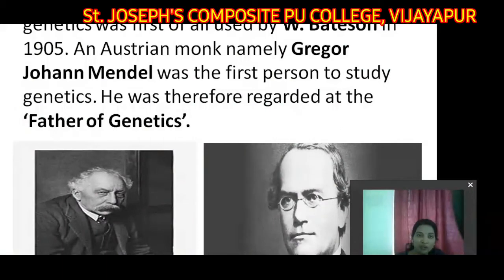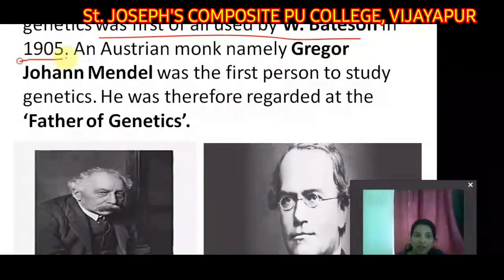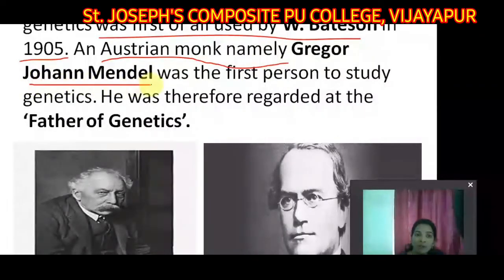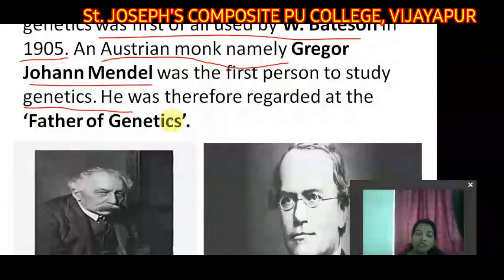Now, who coined what? The study of heredity and variations is known as genetics. Heredity and variation together we call genetics. So the term genetics was first used by Bateson in 1905. And also one more very important and great scientist, an Austrian monk called Gregor Johann Mendel, was the first person to study genetics. Understood, students? He is therefore regarded as the father of genetics.